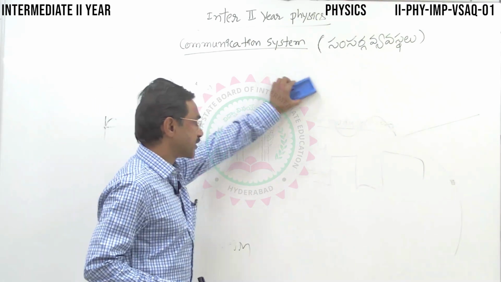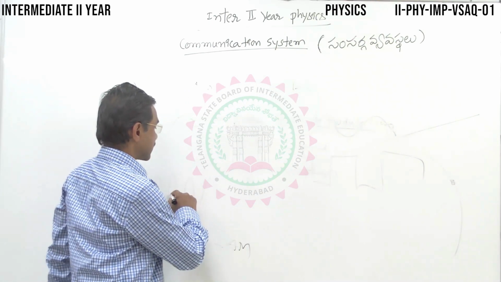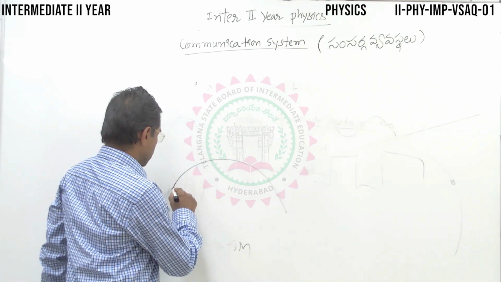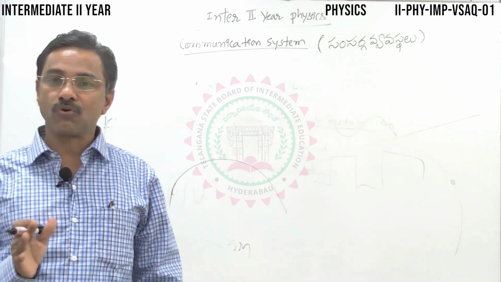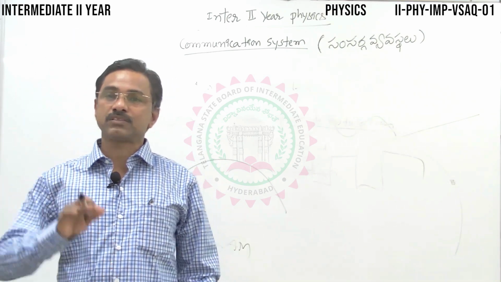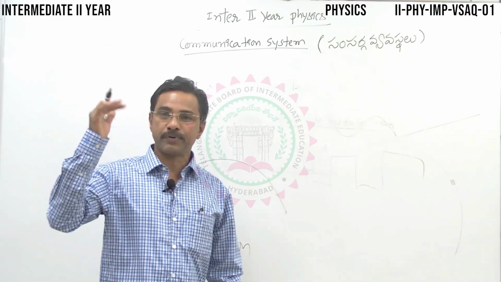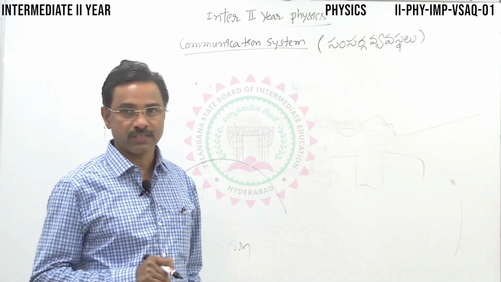how is the electromagnetic radiation transmitted? So let me discuss what ground waves, surface waves are. Similarly, we come across sky waves and space waves. These three terms should be clear.